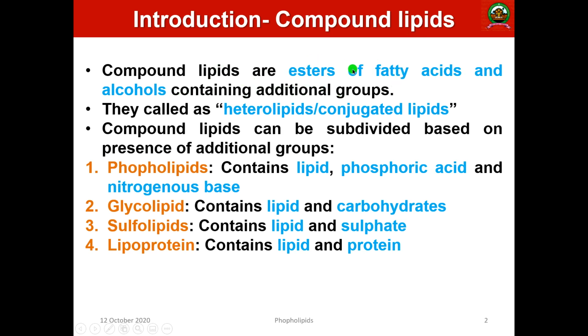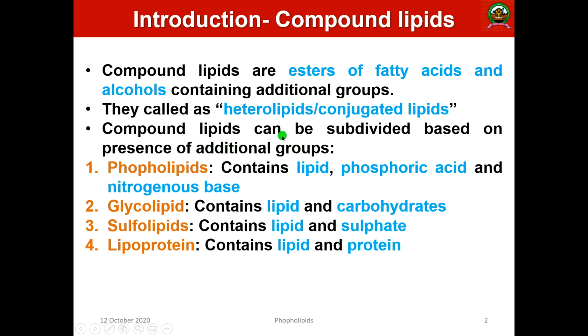You know that triglycerides are the esters of fatty acid and alcohol, but compound lipids, in addition to these two, contain additional groups and substituents. Thus they are known as heterolipids or conjugated lipids, which have several molecular conjugates in their structure. Compound lipids can be subdivided into various groups based on the presence of the substituents.